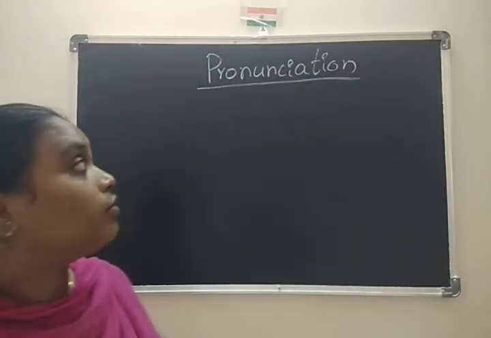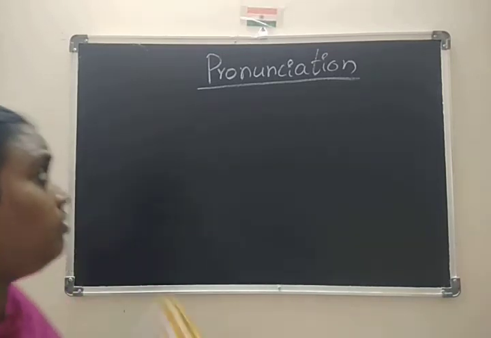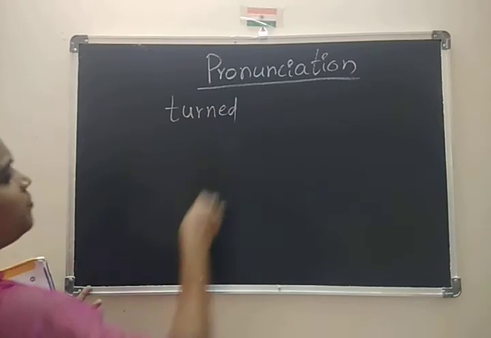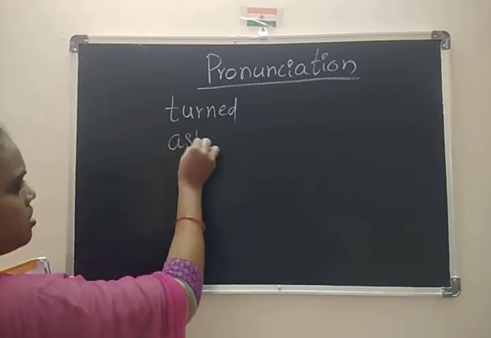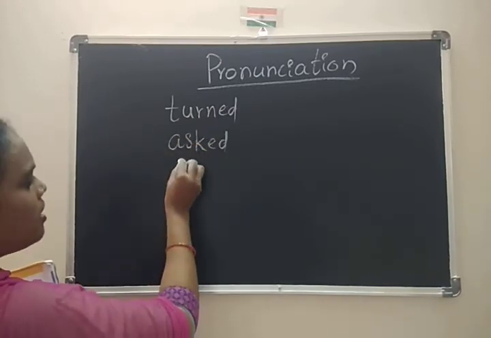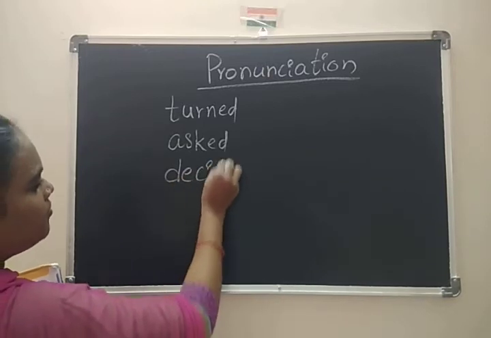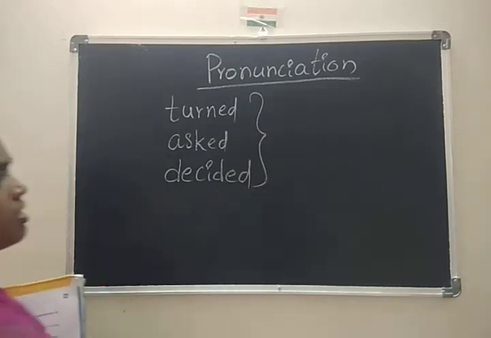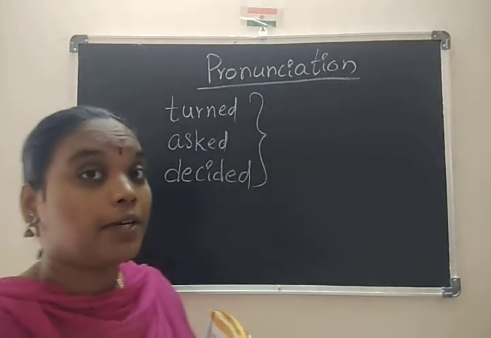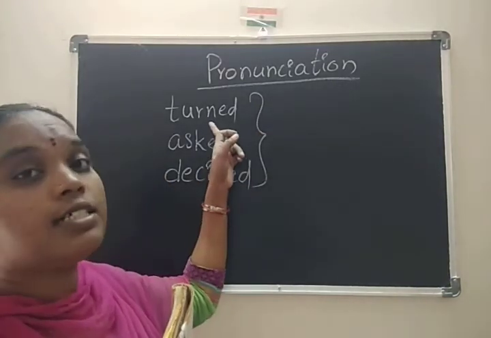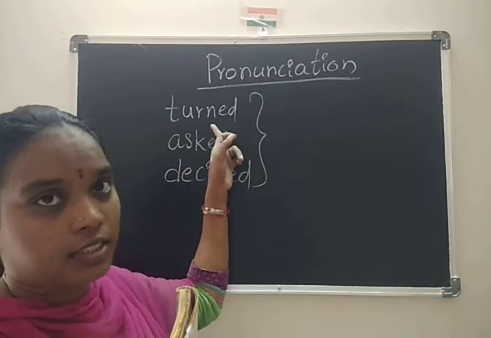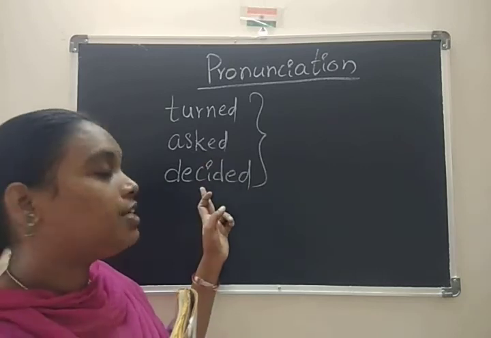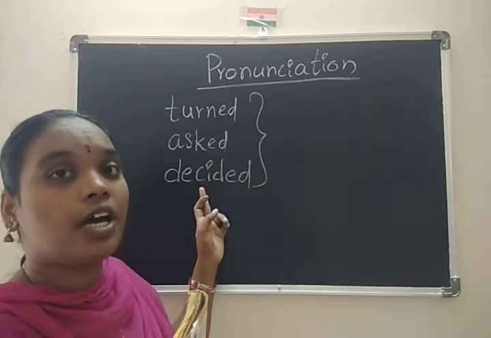See here in your textbook: turned, asked and decided. These 3 words, okay, first pronounce that. Turn, turned, asked, asked, decided, decided.